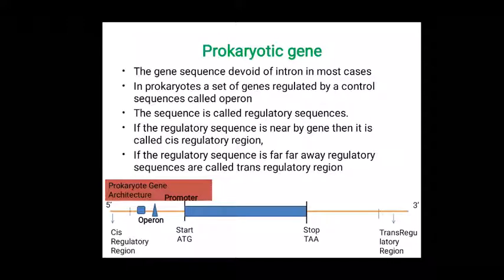So here this model prokaryotic gene architecture is depicted. The cis regulatory elements are present nearby the gene. This is the gene, and we can see a single coding sequence, and the promoter and operon regulatory sequences are present just upstream of the start codon ATG, and the stop signal TAA will be present, and some distance far away after long base pair distances we can see trans regulatory regions.